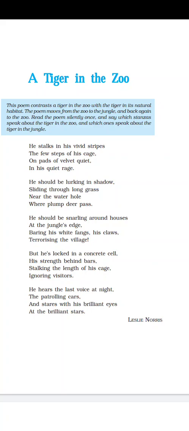So pads of velvet, quiet, means that the tiger moves inside the cage quietly, noiselessly, silently. And under his bright colored skin, in his quiet rage. Rage means extreme anger.